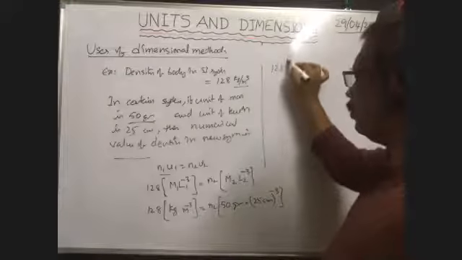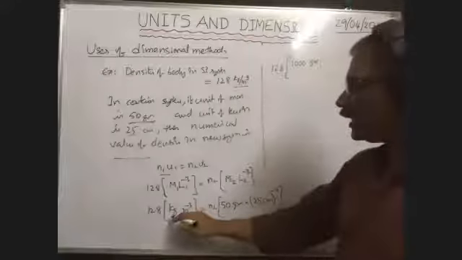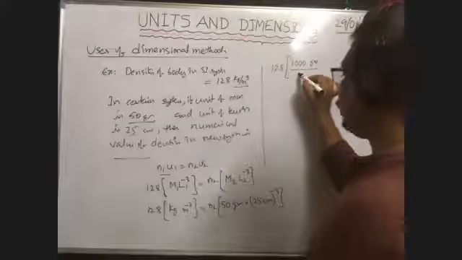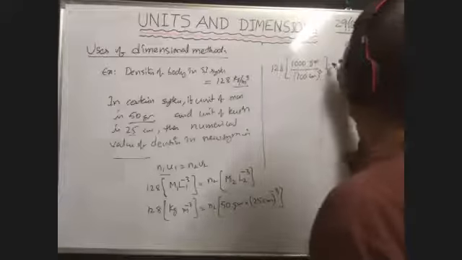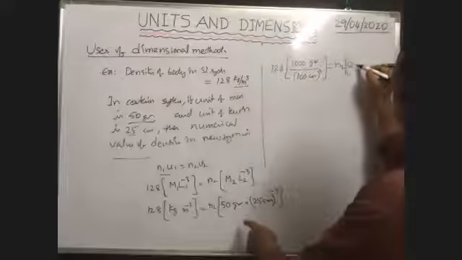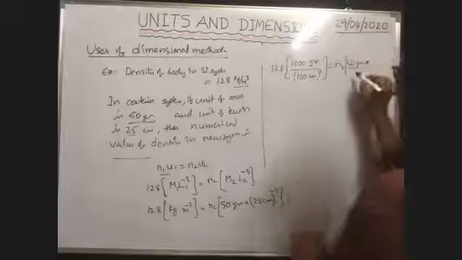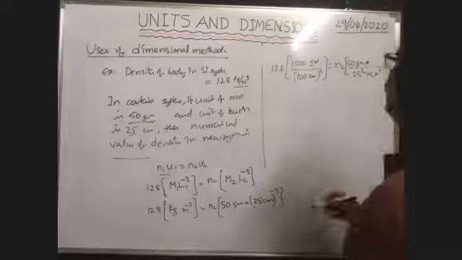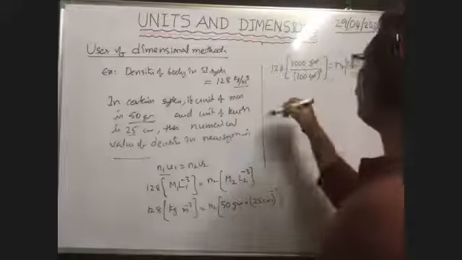128 into kilogram means 1000 gram, by meter cube we can write now. By meter cube, meter means 100 centimeter, 100 centimeter whole cube, is equal to n2 into 50 gram into, okay, you write by 25 centimeter whole cube. That means 25 cube into centimeter cube. Here we see centimeter cube cancels, gram cancels. Therefore, from this n2 is equal to